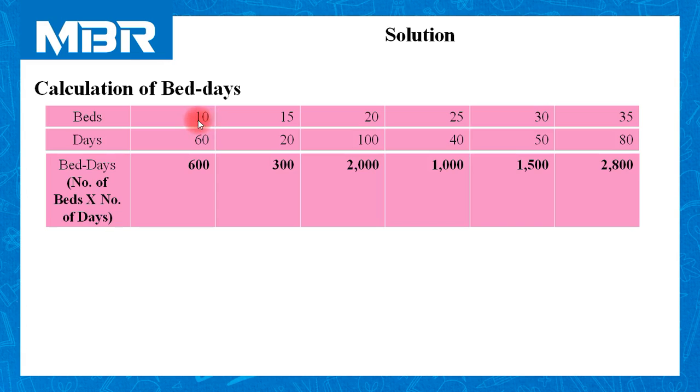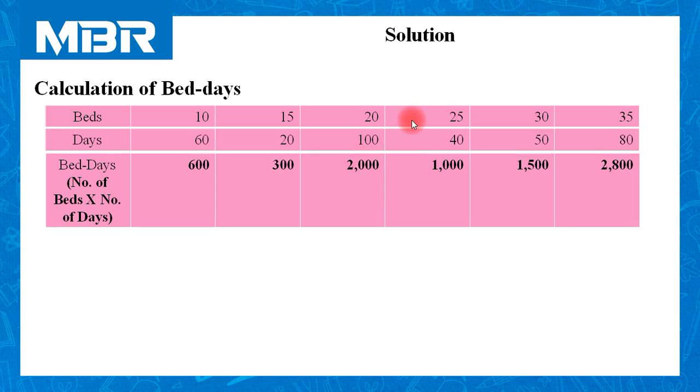10 beds were occupied for 60 days. So number of bed days are 600. 15 beds were occupied for 20 days in the year. So number of bed days 300. 100 days in the year in which 20 beds were occupied. So bed days were 2000.